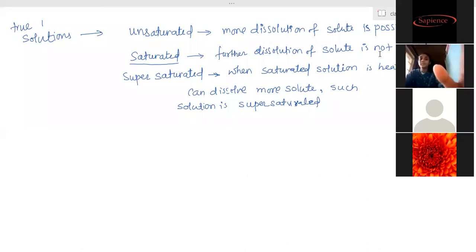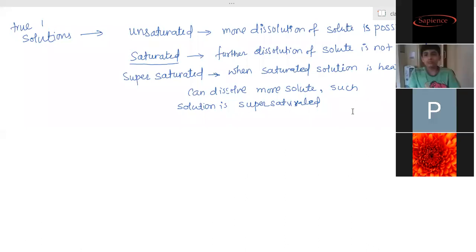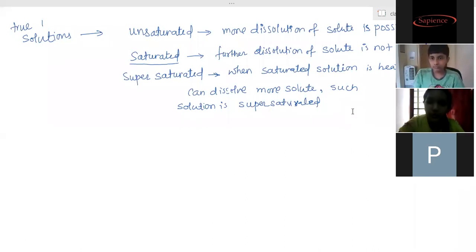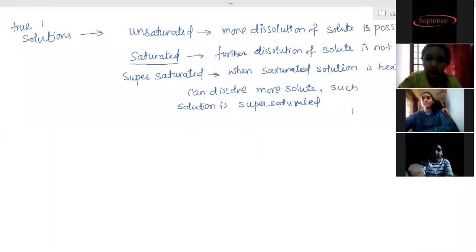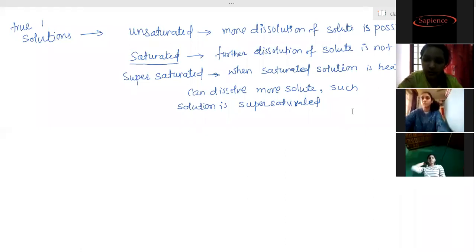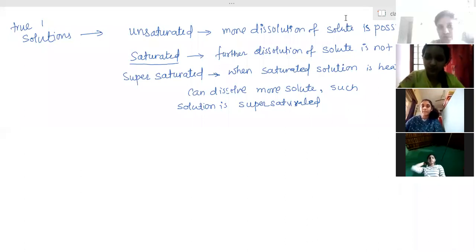Yes, Daphne, you can continue. Ma'am, the solid particles which were dissolved earlier in the saturated solution will settle at the bottom. Why do they settle at the bottom? Ma'am, because initially they were present between the solvent particles, but now the temperature is less, so there is less space between the solvent particles, so they have to come out. They will start settling at the bottom of the container.